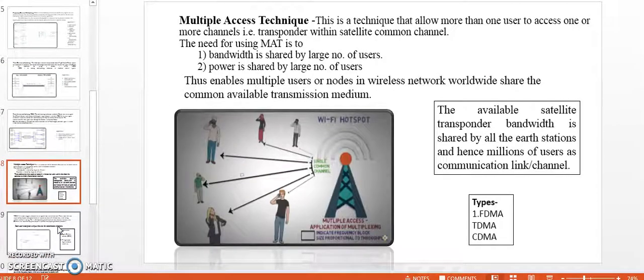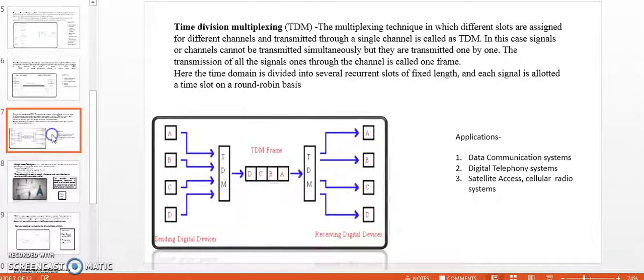Now, what do you mean by TDM? TDM is a technique in which different slots are assigned for different channels and transmitted through a single channel. In this case, signals or channels cannot be transmitted simultaneously, but they are transmitted one by one. The transmission of all the signals through the channel is called as one frame.